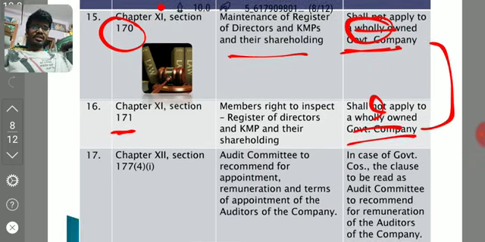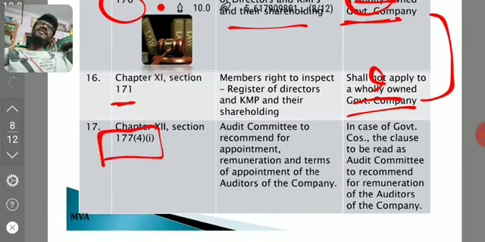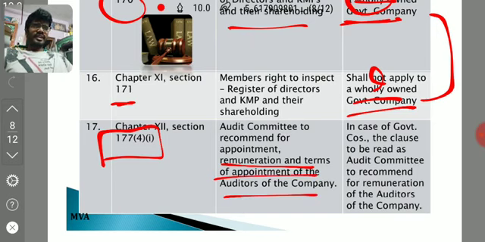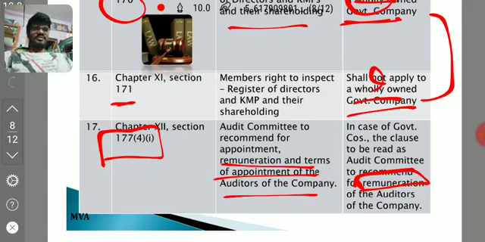Next, coming to section 177(4). This is just a normal section. 177 is about the functions of the audit committee. What will the audit committee do? It will make recommendations regarding the appointment, termination, and terms of appointment of auditors of the company. In that particular case, if it is a government company, these words shall be replaced with 'recommend for remuneration'. Only remuneration will be recommended by the audit committee. The rest, appointment and terms, will be decided by the CAG. As we all know, in a government company the appointment is made by the CAG.